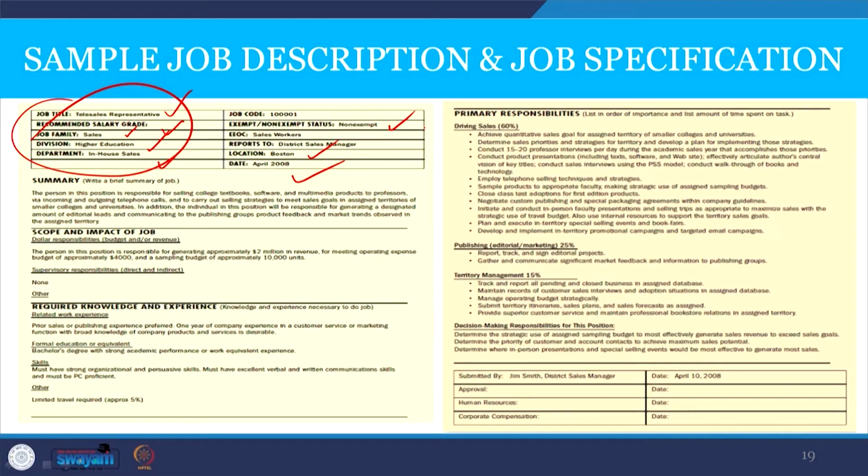So, it gives a brief picture of the job, or the description of the job.